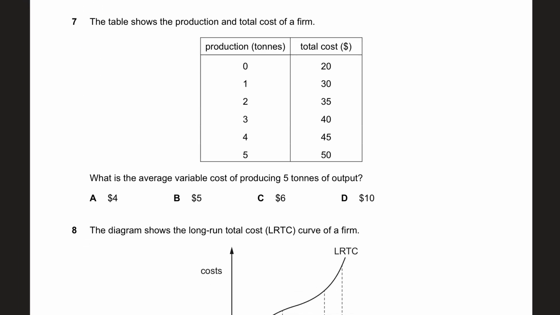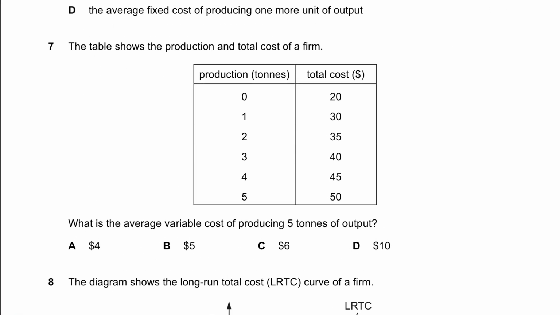For number 7, they're saying the table shows the production and total cost of a firm. What is the average variable cost? So the trick to doing these questions, guys, is simply first look at what is the fixed cost, and the way to find out fixed cost is that at 0 production you still have a cost which is 20, which is my fixed cost, which means that I need to subtract fixed cost from my 5th unit. So if I subtract 20, I will be left with 30. This 30 is my variable cost.